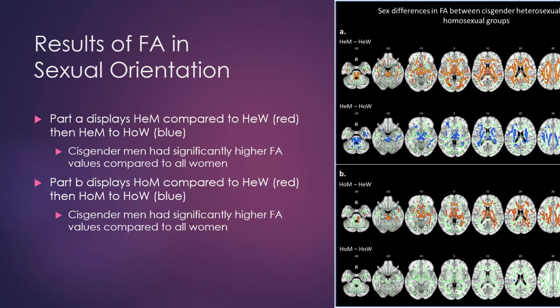According to the figure on the right, Part A displays heterosexual men compared to heterosexual women and heterosexual men to homosexual women. Part B displays homosexual men compared to heterosexual women and homosexual men to homosexual women. And according to this figure, FA in sexual orientation was larger in cisgender men than cisgender women, with sexual orientation not being a confounding variable.